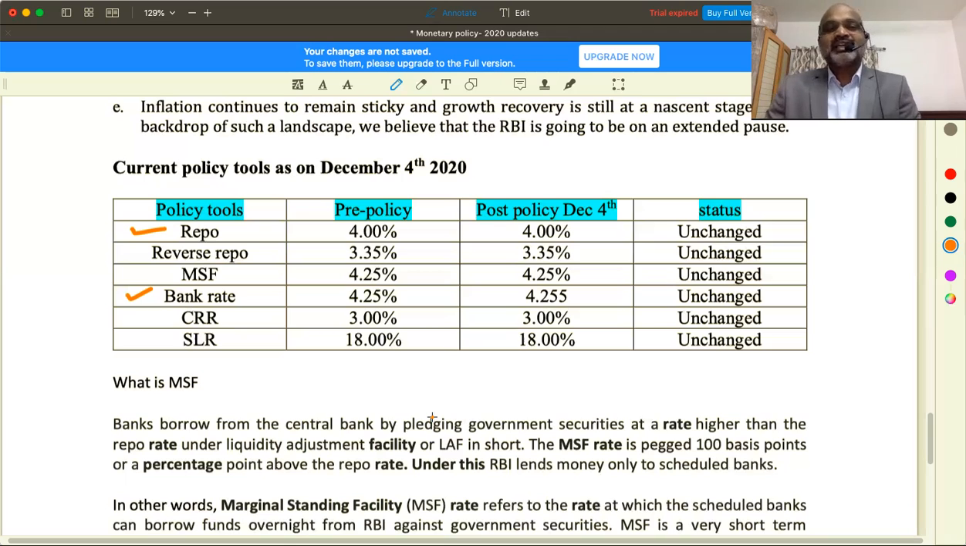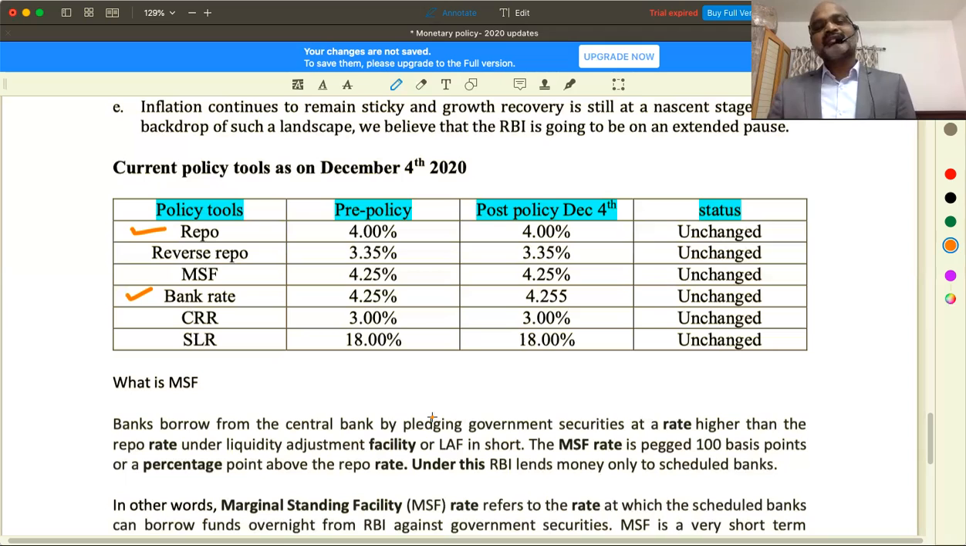So repo is the rate at which RBI lends money. That means it is taking back government securities. Clear? Reverse repo is the situation where RBI borrows money. RBI is taking money from commercial banks and giving bonds, so selling is happening. So repo is the rate at which RBI lends money. Reverse repo is the rate at which RBI borrows money.